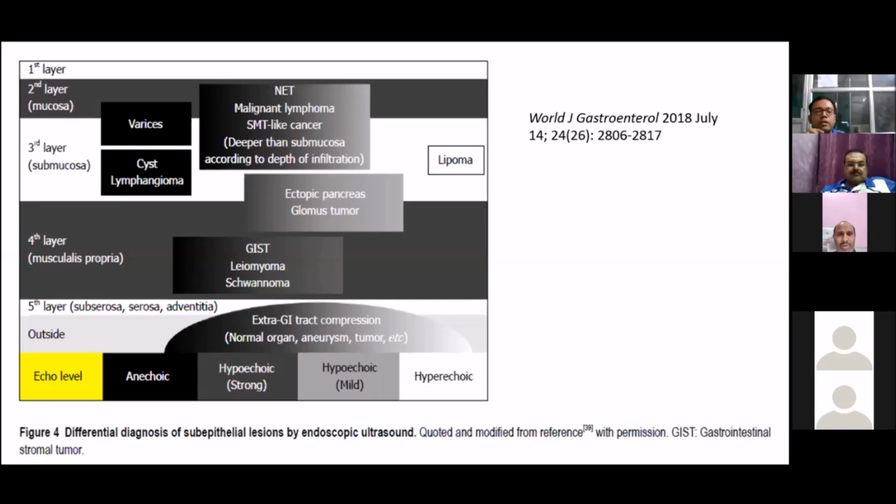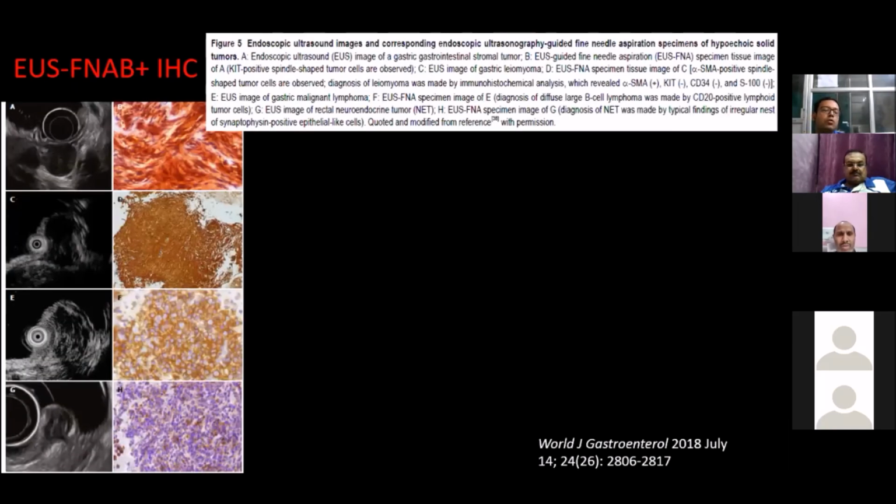Now, what is the importance of endoscopic ultrasound with immunohistochemistry? These 4 pictures all show a hypoechoic mass lesion in the subepithelium, in the muscularis. But if we take a biopsy from this lesion and do immunohistochemistry, if it is KIT positive or DOG1 positive, it is a GIST. If it is alpha SMA positive, then it is a leiomyoma.